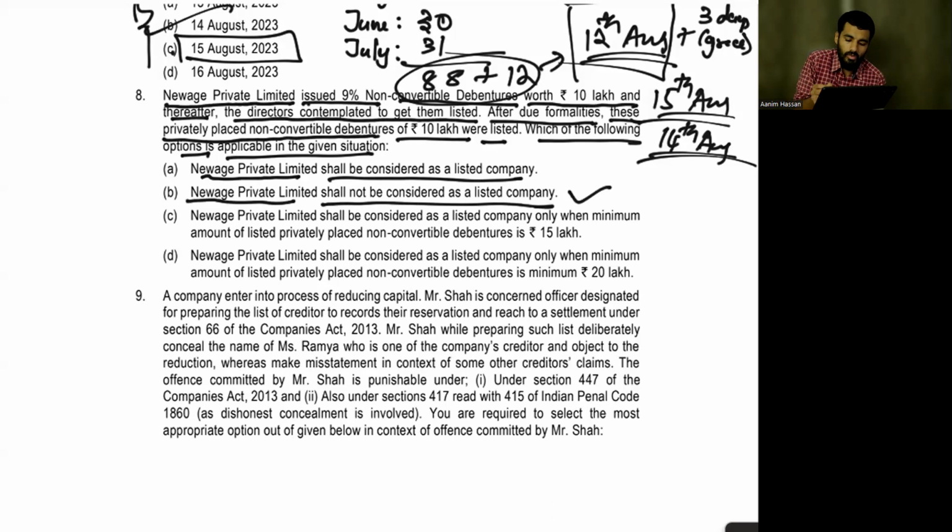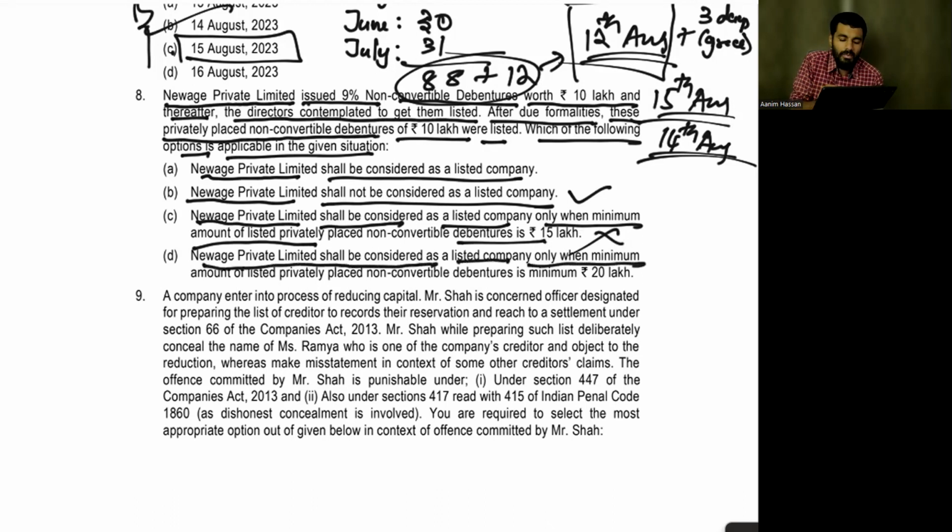The answer is B. We study even what C is saying. New Wave Private Limited shall be considered as listed company only when the minimum amount of listed privately placed non-convertible debentures is 15 lakhs. No. Or minimum 20 lakhs. The answer is B.